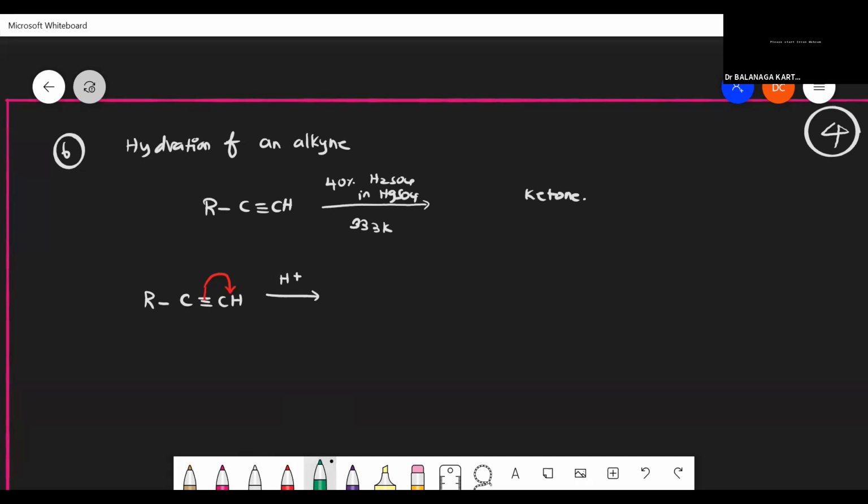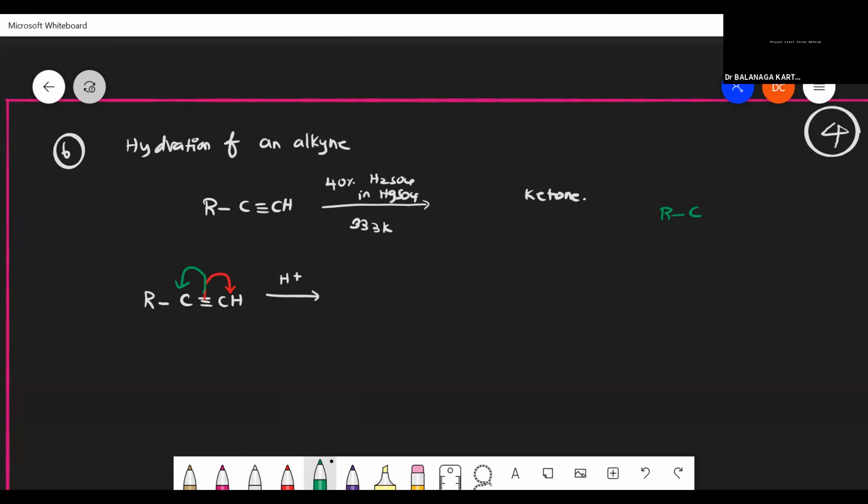If the bond is breaking, where will the negative charge move, to CH or to carbon, red color or green color? Green color, sir. I think so. We talked about this in the Markovnikov reaction itself.